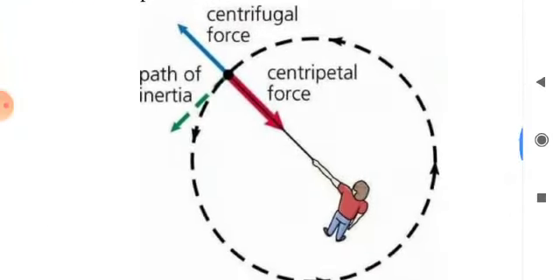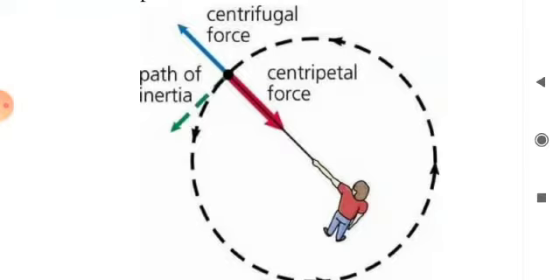Next is centrifugal force and centripetal force. At first we discuss centrifugal force. The centrifugal force is a force directed away from the axis of rotation and appears to act on all rotating objects about an axis.